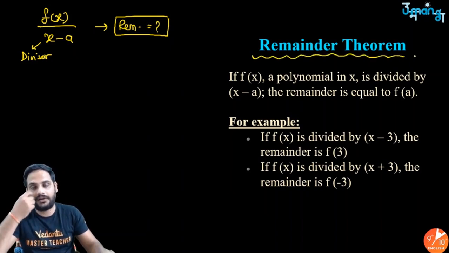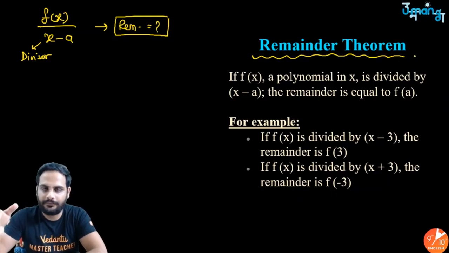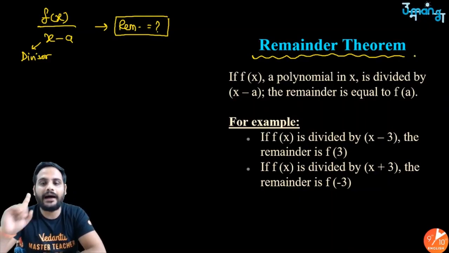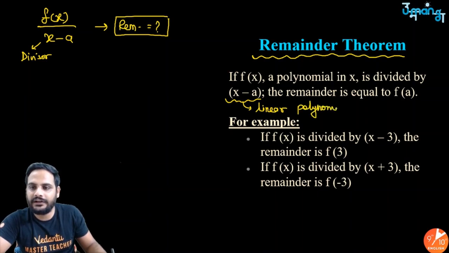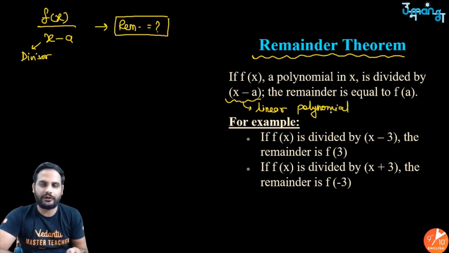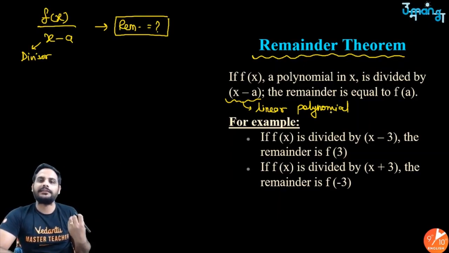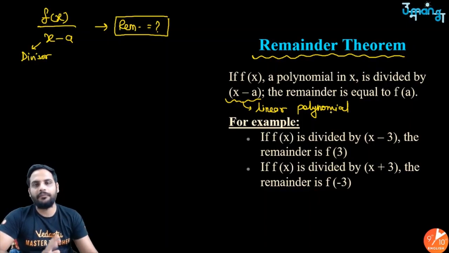Now what remainder theorem does is it gives you the remainder when a polynomial is divided by, remember very important thing, a linear polynomial. So the divisor must be a linear polynomial. If the divisor is a quadratic polynomial or a cubic polynomial, then the remainder theorem cannot be used. Got it?